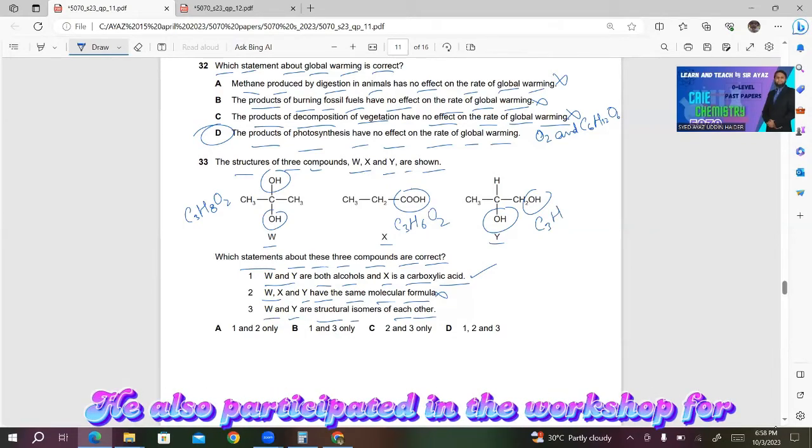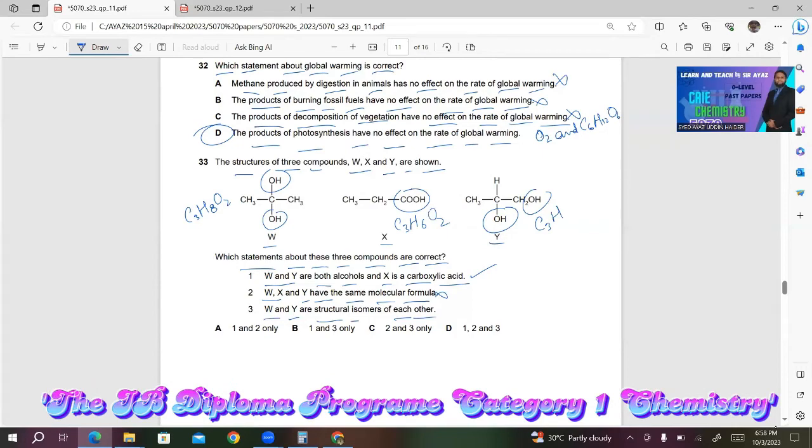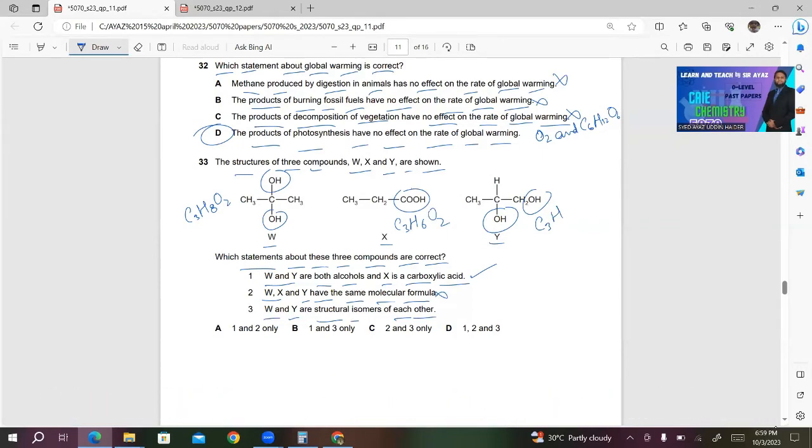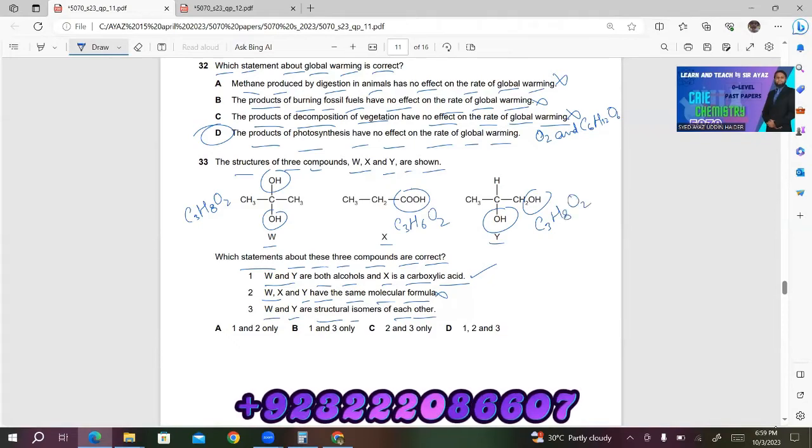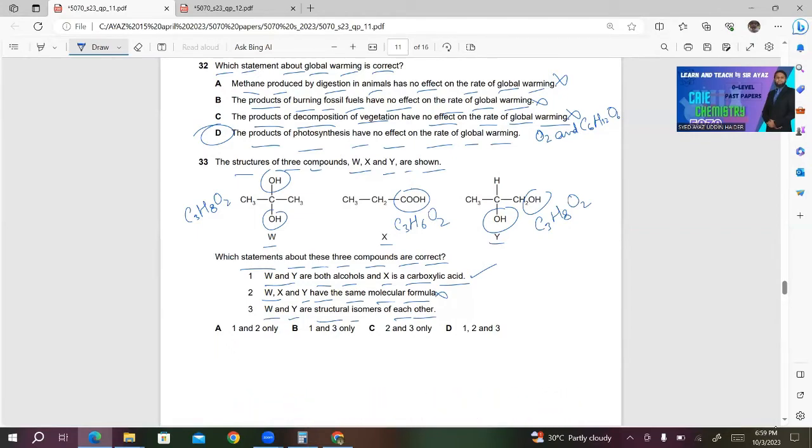Let's count the hydrogen atoms. 3 plus 1, 4. 4 plus 2, 6. 6 plus 1, 7. 7 plus 1, 8. H8, O2. So both of these have same molecular formula, but different structures. So they are structural isomers of each other. So the only answer here which is correct is D. Choice D is the correct answer.